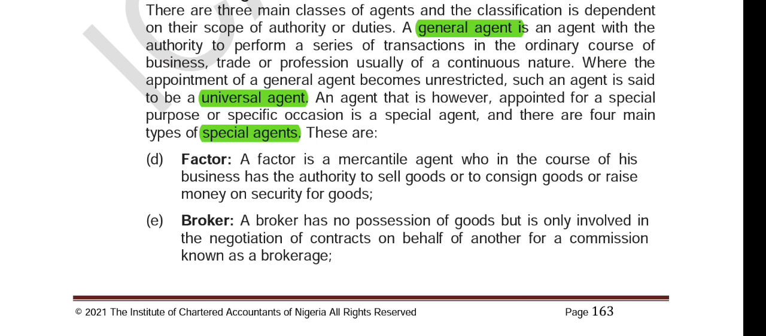Now, a general agent is an agent with a business, trade, or profession, usually of a continuous nature, according to our study pack here.